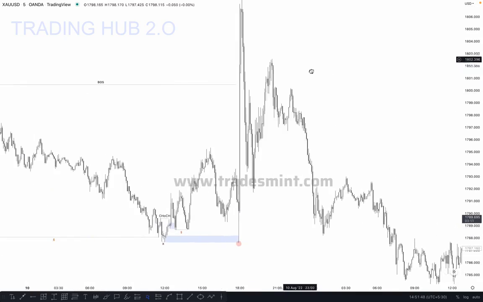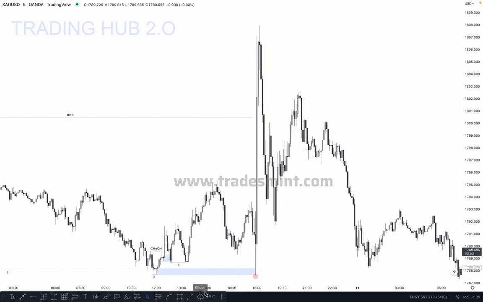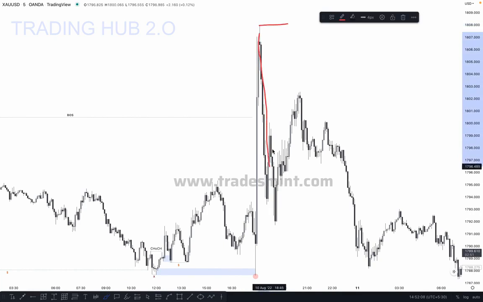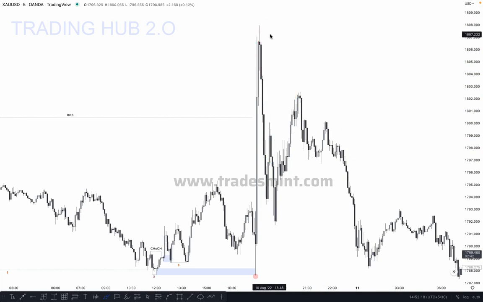And after the break of structure, in this case you can see there is no inducement. This is a single leg, but we need an inducement to confirm the higher high. But in this case market did not break any structure here. If market breaks the first high, which one is here, market pushes a higher high, okay, and again pushes upside and takes out the inducement, so this can be your confirmed high, okay. But in this case market did not create any inducement, so where is our actual inducement? It is here.